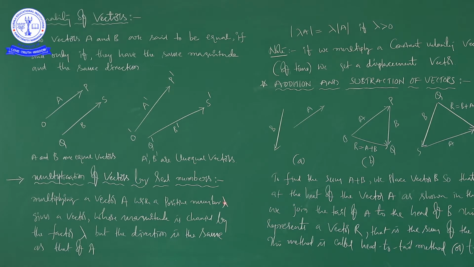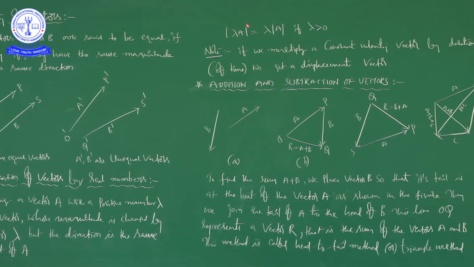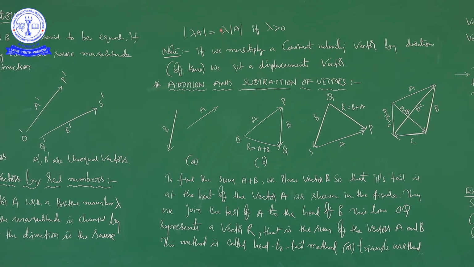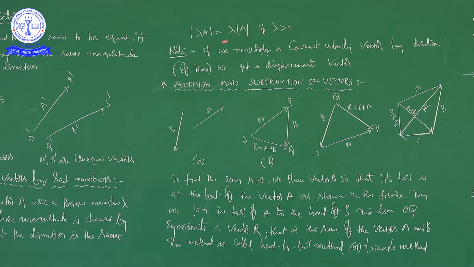Suppose you multiply with the number lambda, the magnitude will be lambda into a. Here you can see, modulus of lambda a is equal to lambda into modulus of a if lambda is greater than 0, right.